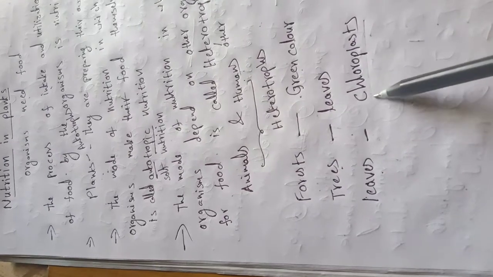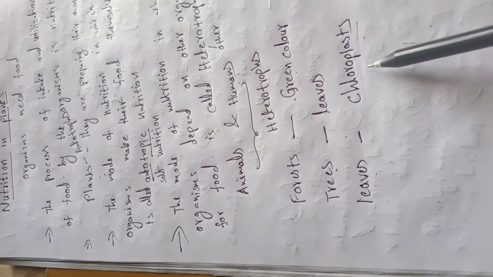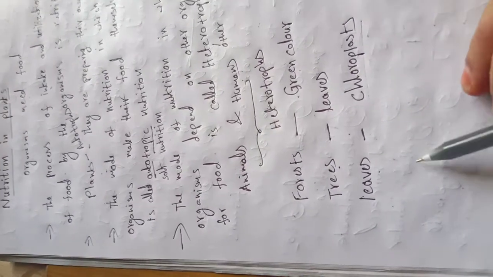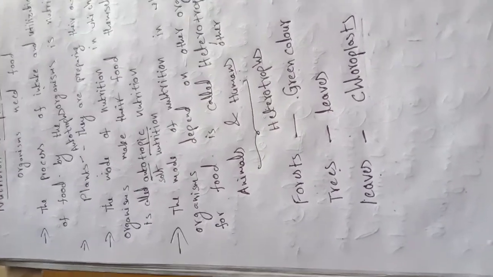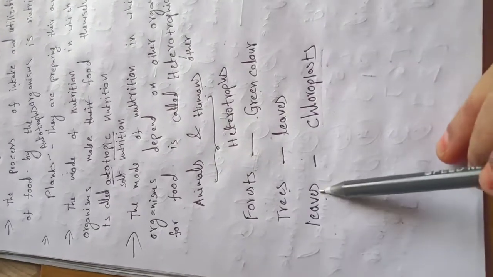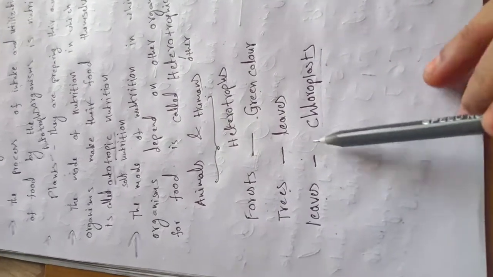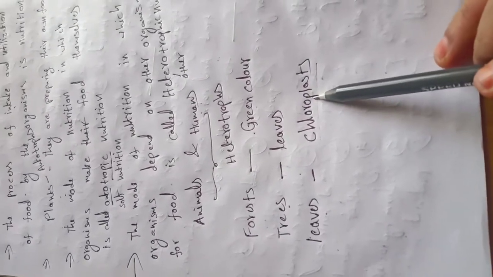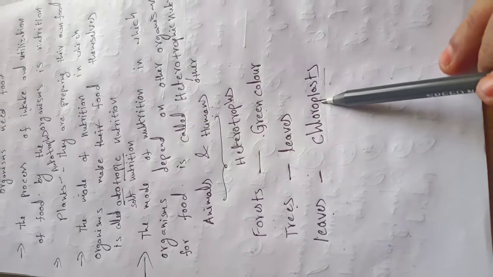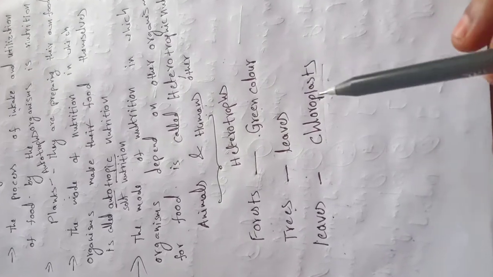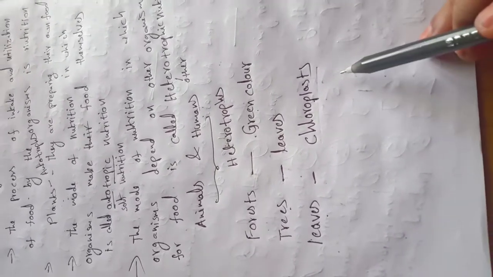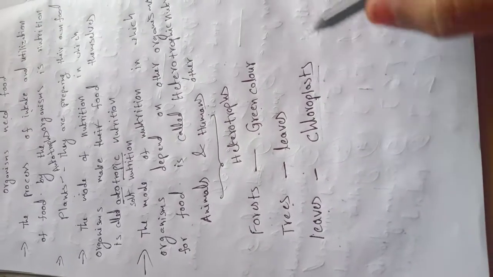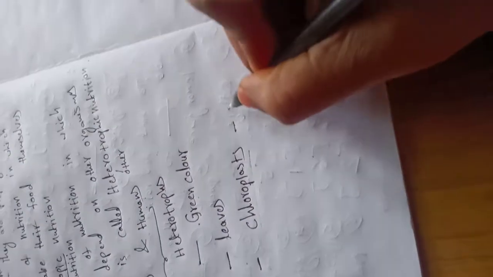Okay, this is a special type of structure. It is present only in plant cells and absent in animal cells. They are called chloroplasts. These chloroplasts contain a pigment called chlorophyll.